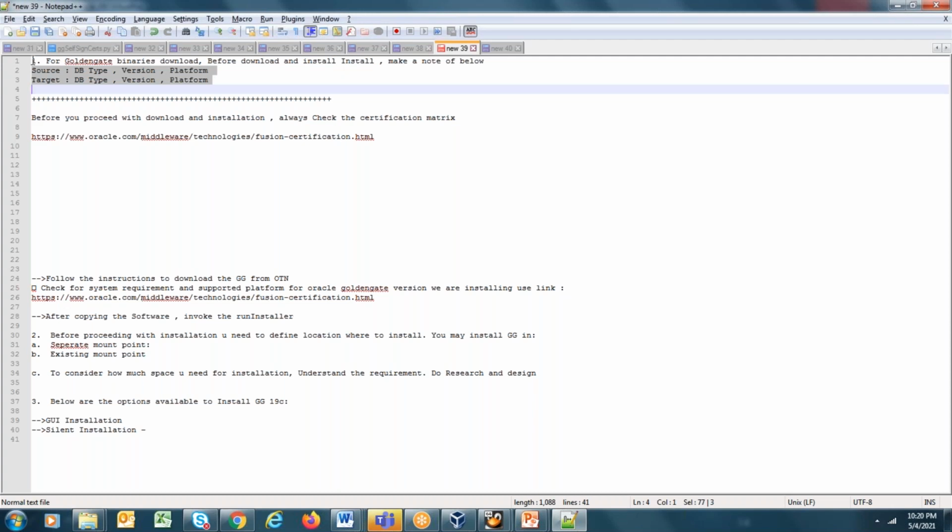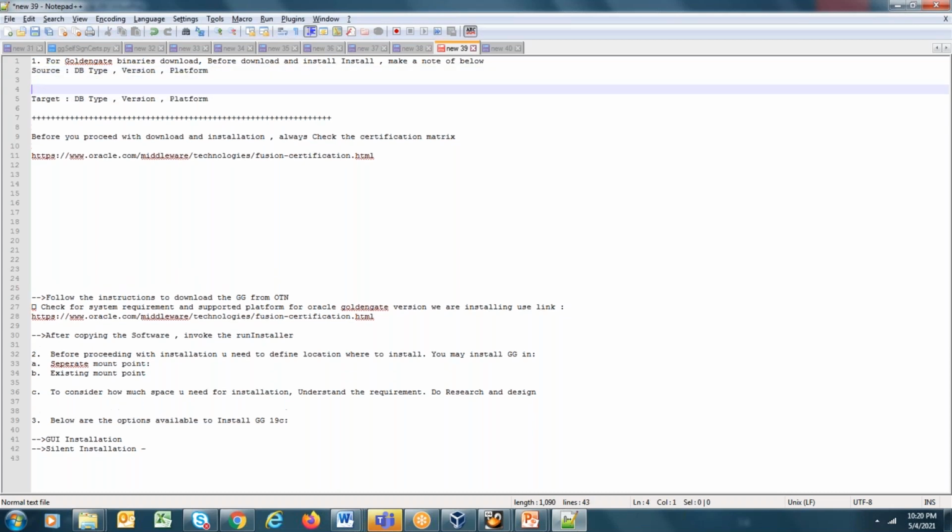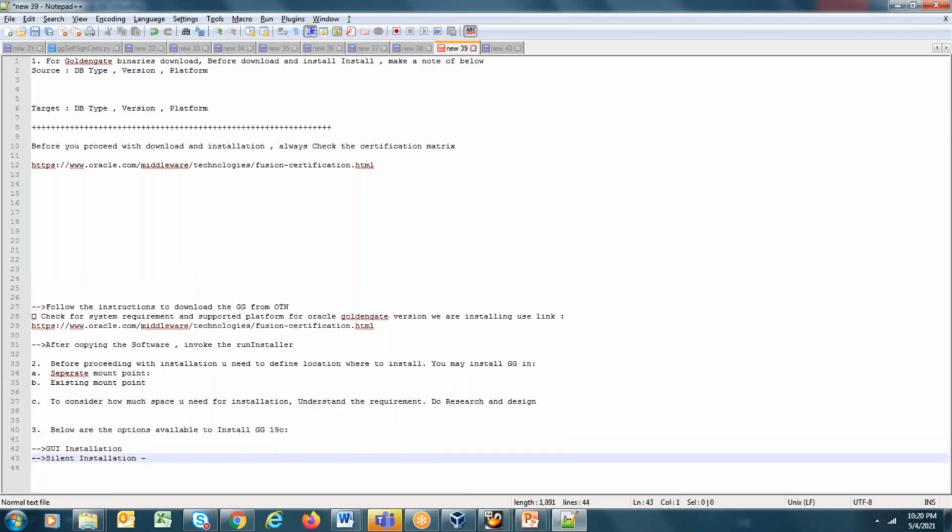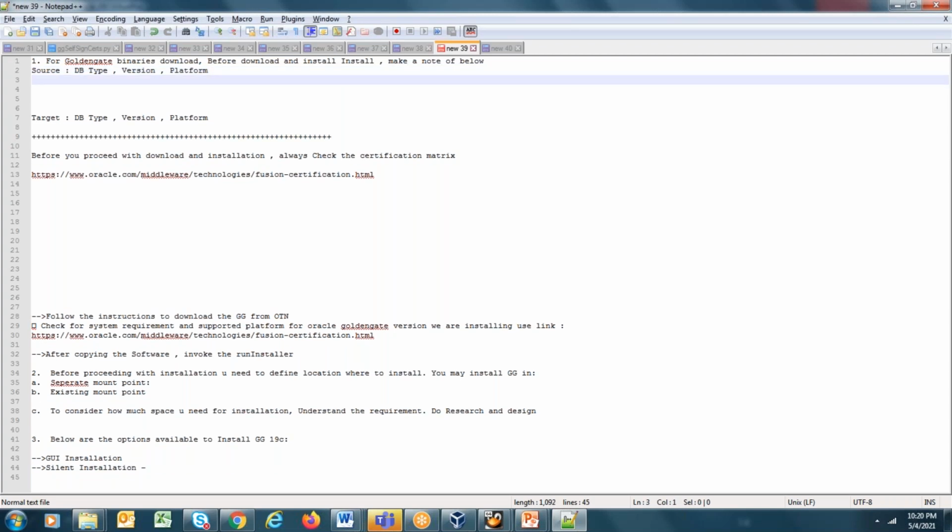Microservices is basically only for Oracle, so if you are choosing microservices, you can remove the database type if you want. But you should still know the database version and platform on which you're going to install microservices. You have to do this for source and target. In our case, we have two virtual boxes: one is Ggate 1 and the second is Ggate 2.